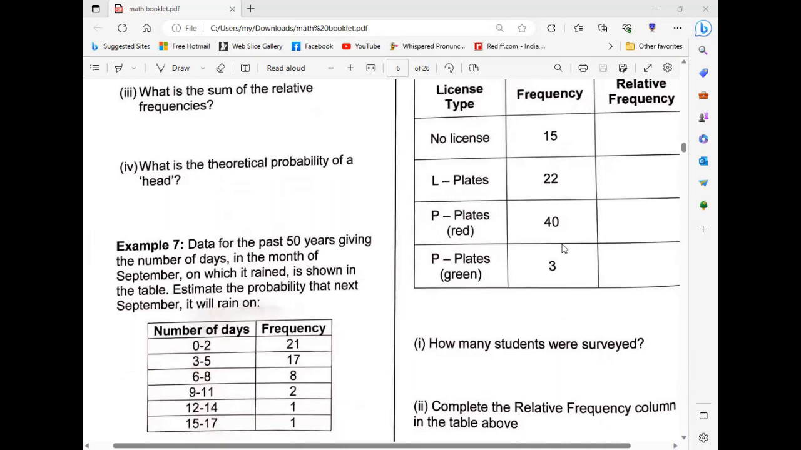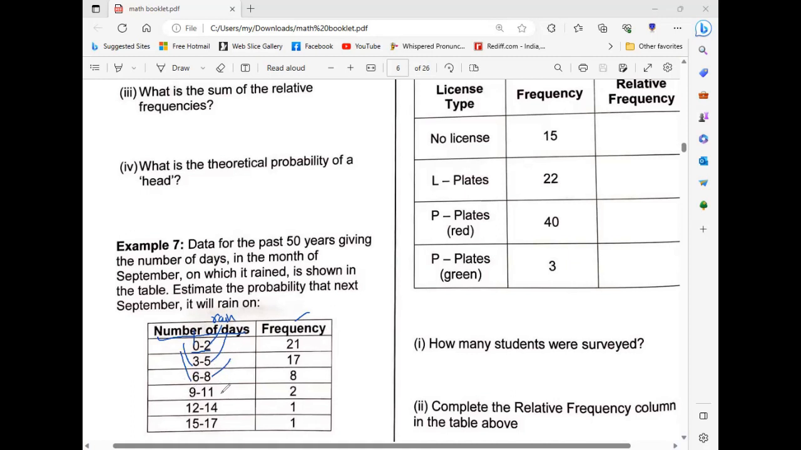More than 8 days means everything should be included. Look at the table. I will tell you about the table. Number of days raining, and the frequency is from 0 to 2. 0 means no rain and 2 means 2 rainy days. Next value 3 to 5, from 3 rainy days to 5 rainy days. Next value 6 rainy days to 8 rainy days.